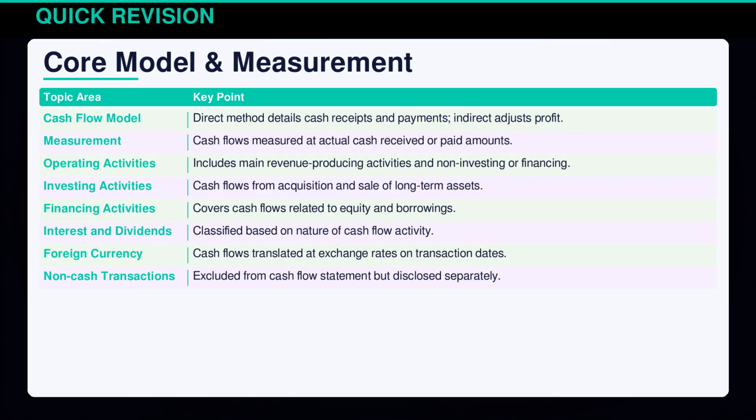The direct method lists cash transactions, while the indirect method adjusts net income for non-cash items. Cash flows are categorized into operating, investing, and financing activities, measured at actual cash amounts. Interest and dividends are classified by nature, and foreign currency cash flows use specific exchange rates. Non-cash transactions are disclosed separately, enhancing clarity in financial reports.